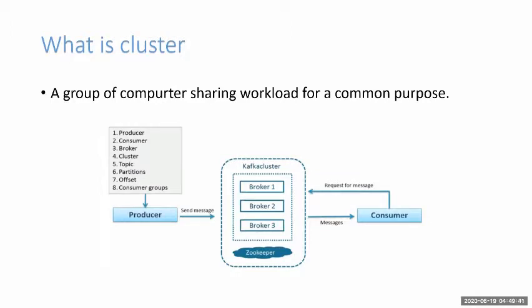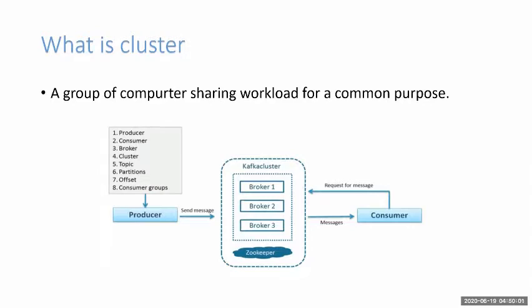I have to decide what happens if broker one does not have enough space to store that information. I'll explain later how it works, but that is all about the cluster which Kafka is using, right?